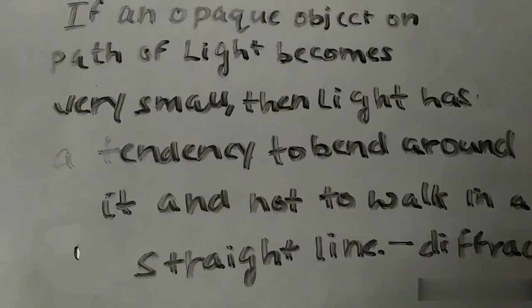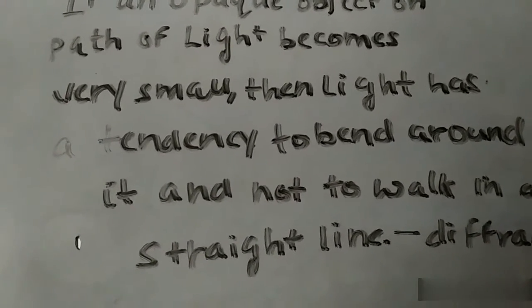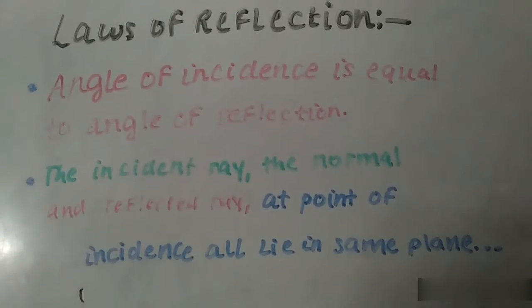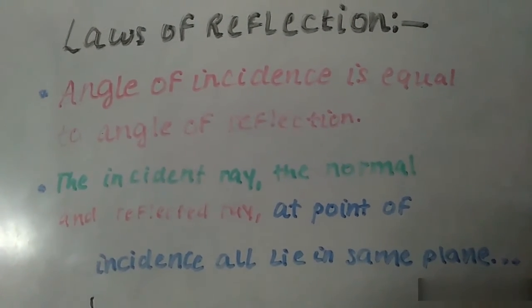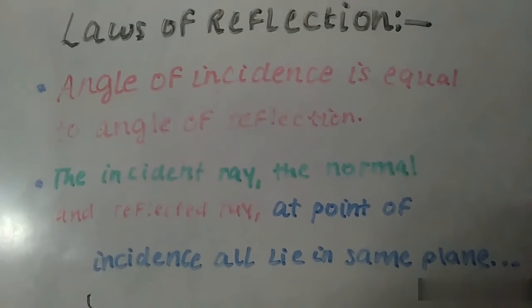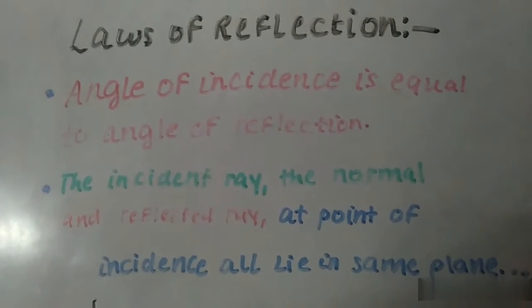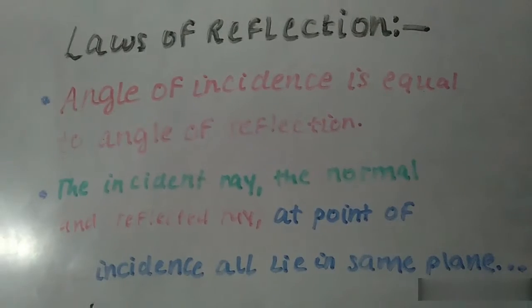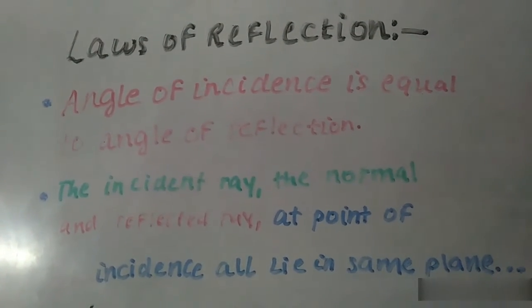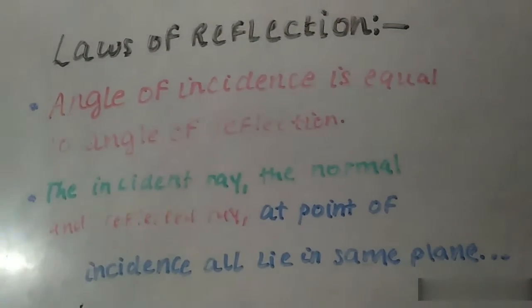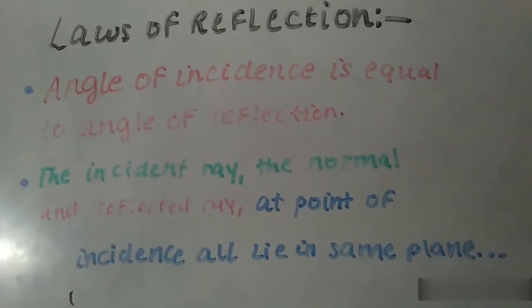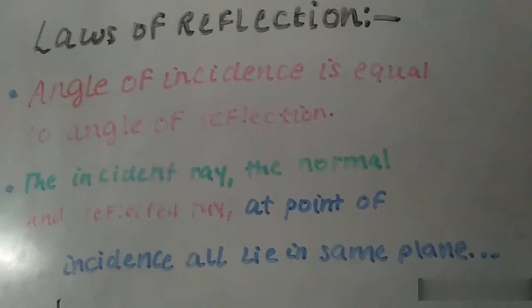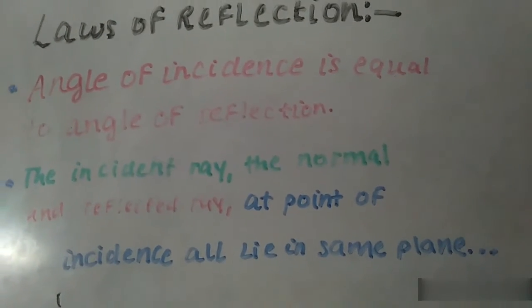Now let us move ahead with the laws of reflection of light. We have two laws of reflection of light. You might be familiar with them. First, the angle of reflection is equal to the angle of incidence, that is, angle i is equal to angle r. And second, the incident ray, the normal and the reflected ray at the point of incidence all lie in the same plane.